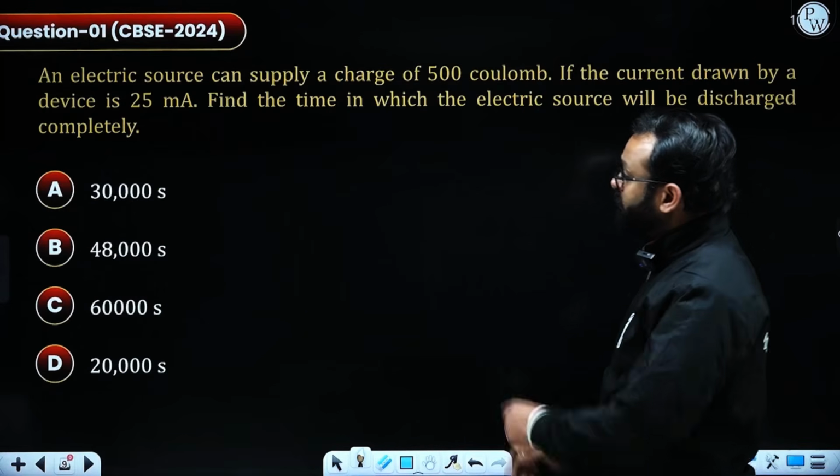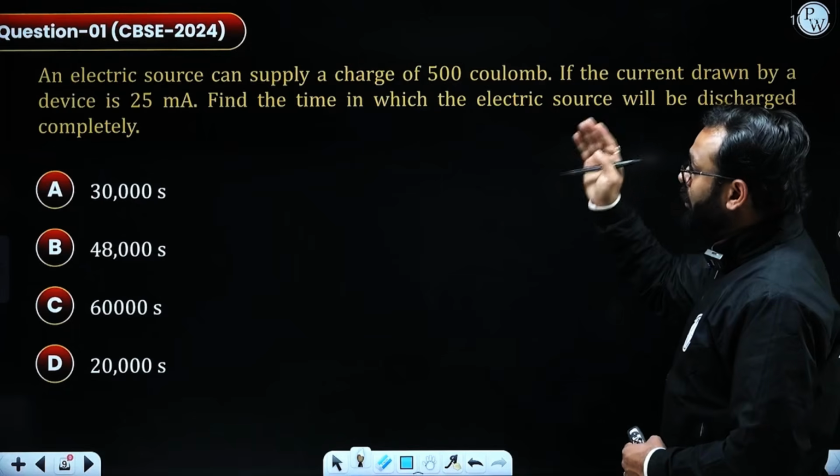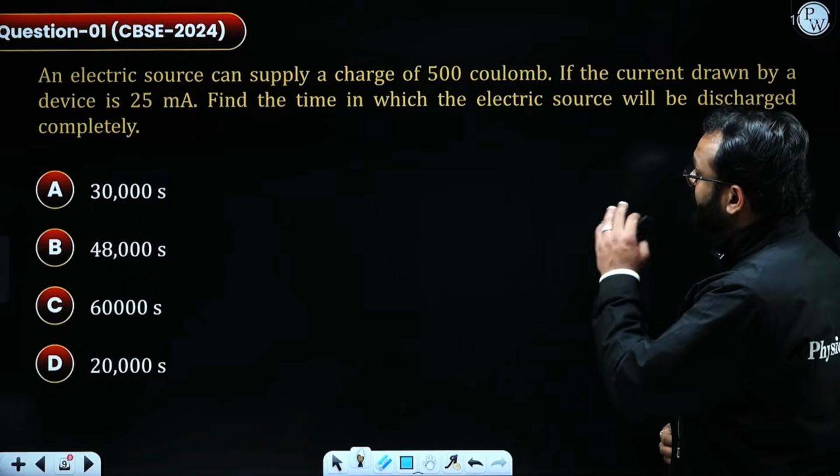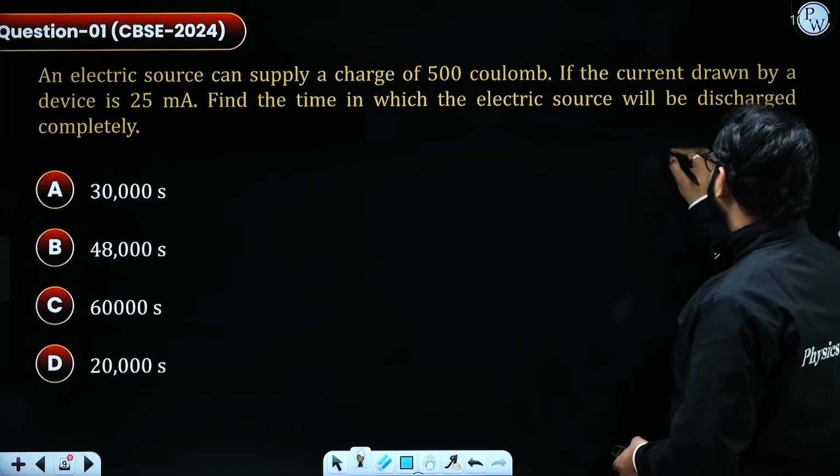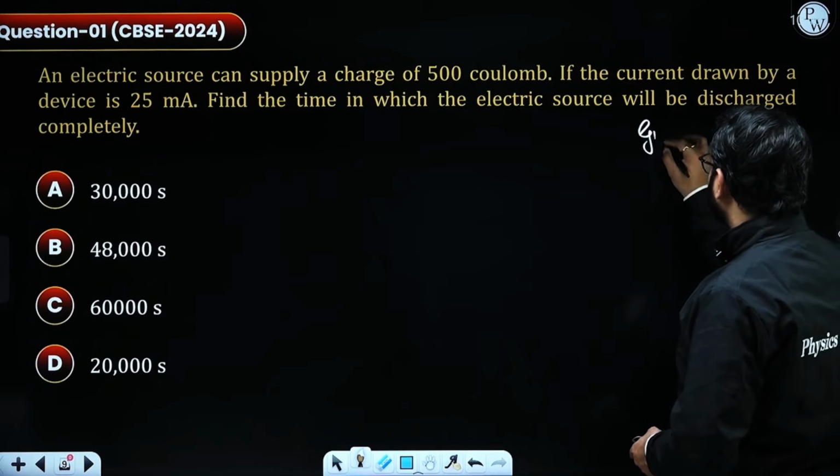Have a look at this question. How can we proceed with this question? We are provided with an electric source that can supply a charge of 500 coulomb. So the very first thing that we need to write is the given values.